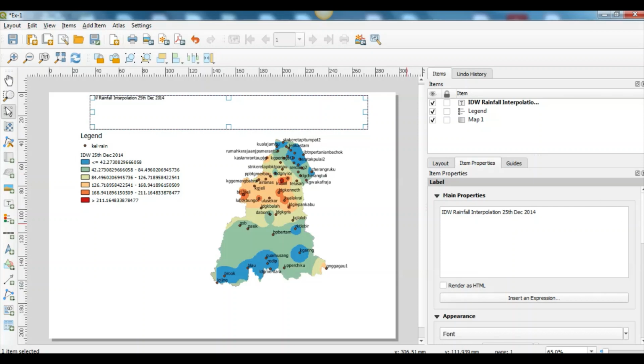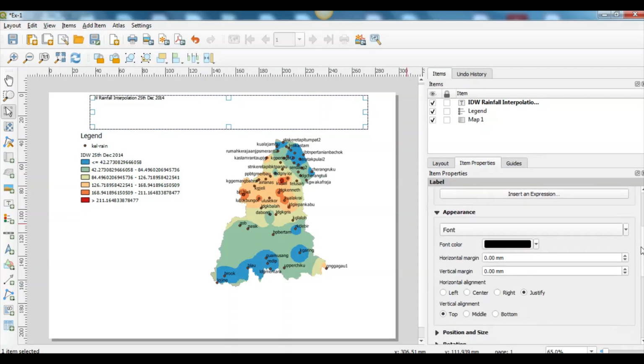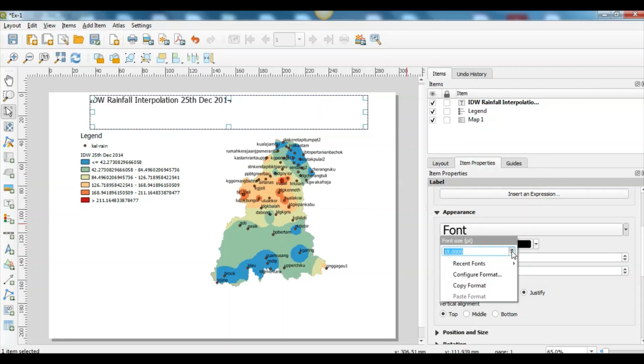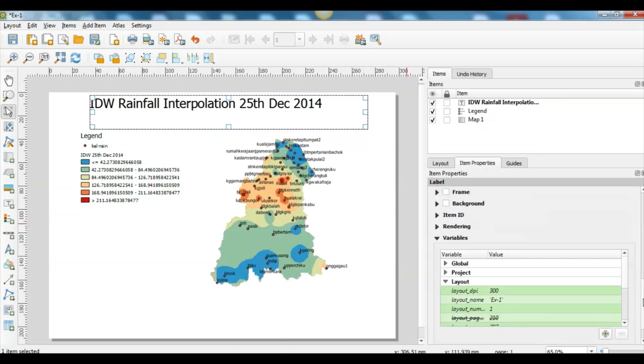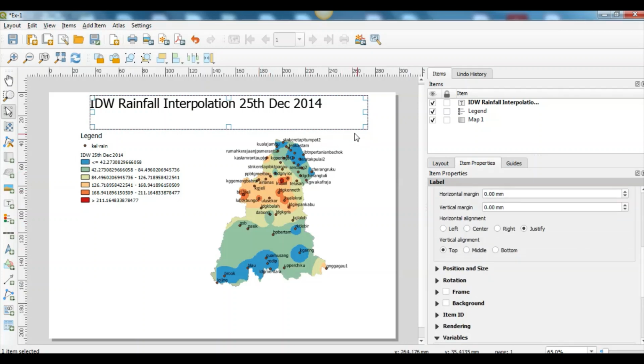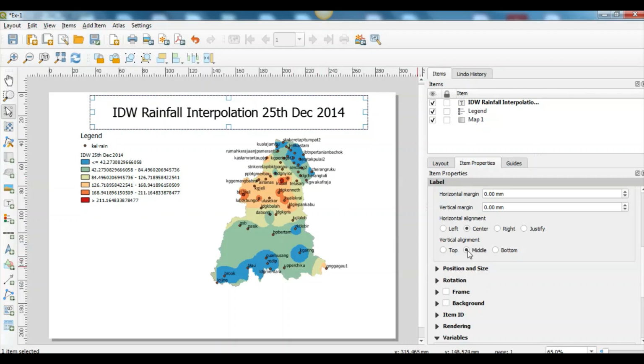So I can control the font size to make it bigger. Maybe this one is okay. Make it center and center on the vertical alignment.